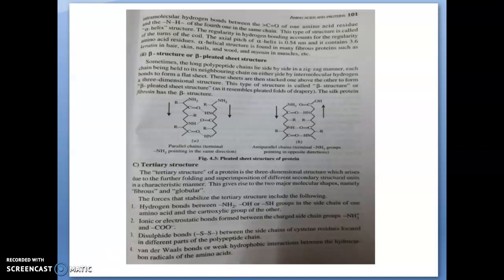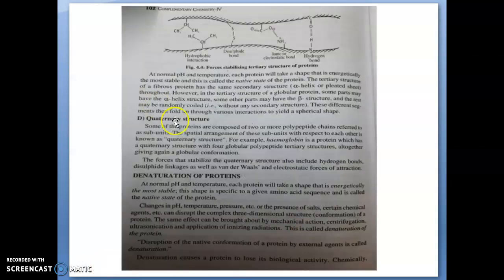So you can see that tertiary structure will be like this. This is the hydrophobic interaction, this is the disulfide bond, this may be the ionic interaction, and this the hydrogen bond. It is just shown symbolically here.